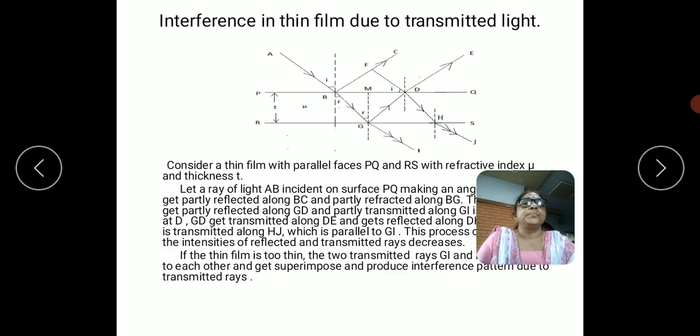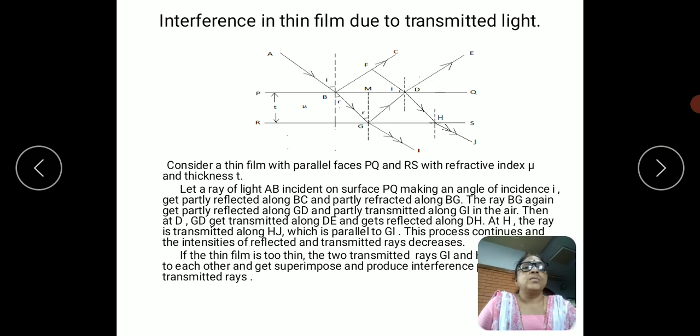Let us see the interference in thin films due to transmitted light. The film has a thickness t, the upper surface is PQ and the lower surface is RS, and mu is the refractive index of the thin film. Let us consider the incident ray AB, which makes an angle i with the normal. Part of the ray at B is reflected along BC, and part of the ray is refracted and makes an angle r with the normal.